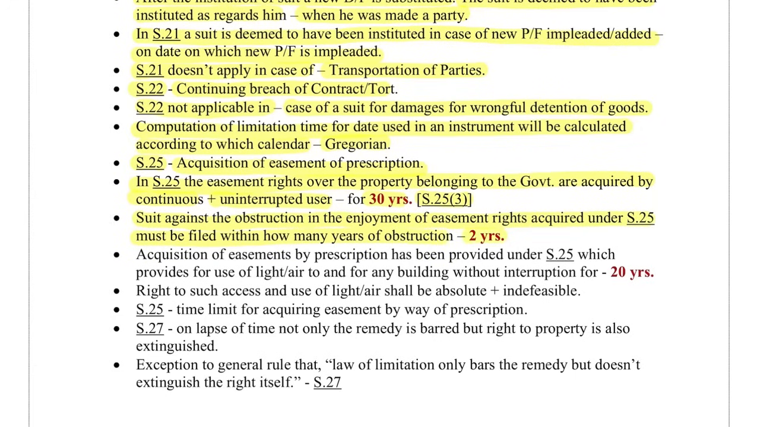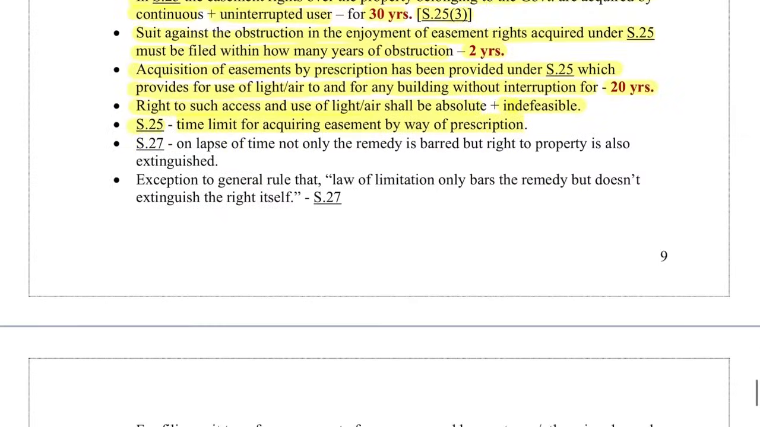Acquisition of easement by prescription has been provided under Section 25, which provides for use of light or air for any building without interruption for 20 years. The right to such access or use of light and air shall be absolute and indefeasible. Section 25, time limit for acquiring easement by way of prescription. Section 27, on lapse of time, not only is the remedy barred but the right to property is also extinguished. This is an exception to the general rule that the law of limitation only bars the remedy but doesn't extinguish the right itself.